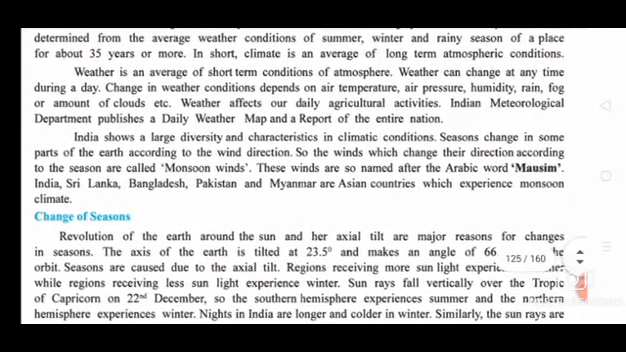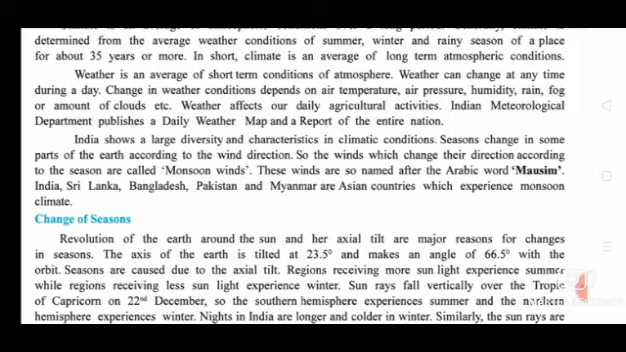India shows a large diversity and characteristic in climate condition. So in climate condition, we can see in our country large diversity. Season change in some parts of the earth according to the wind direction. How are these seasons changing? According to the wind direction. The winds which change their direction according to the season are called monsoon winds. These winds are named after the Arabic word mausim.